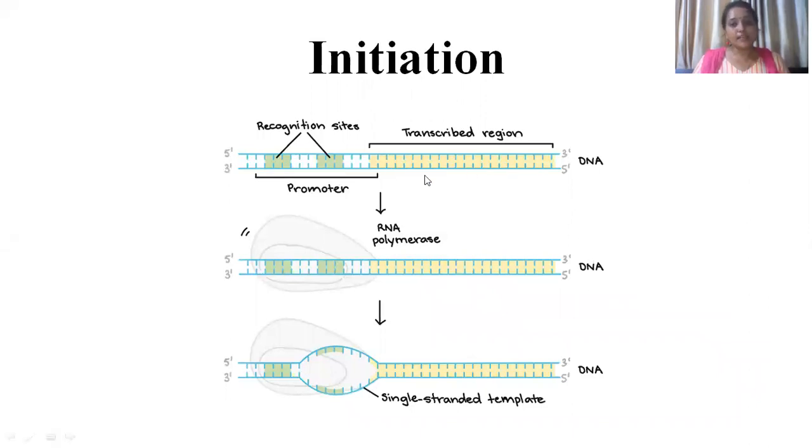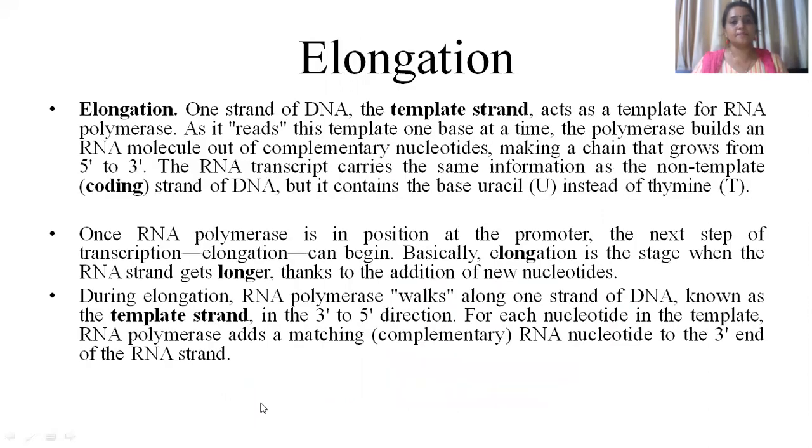This region after the promoter or recognition site is known as the transcribed region, or also known as the coding region. So here RNA polymerase has settled on the recognition site, that is the promoter, and a single-stranded template has been generated. Now from this template, RNA synthesis is going to take place.